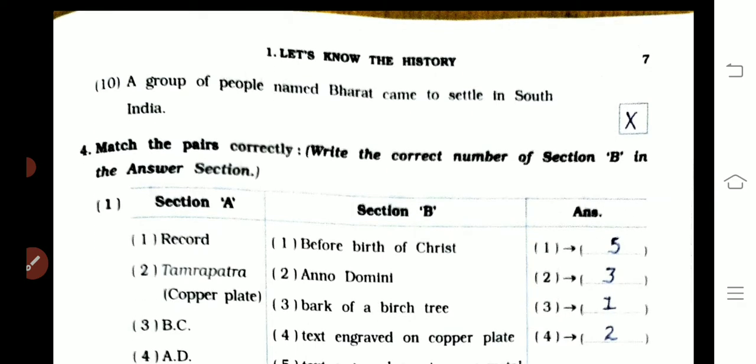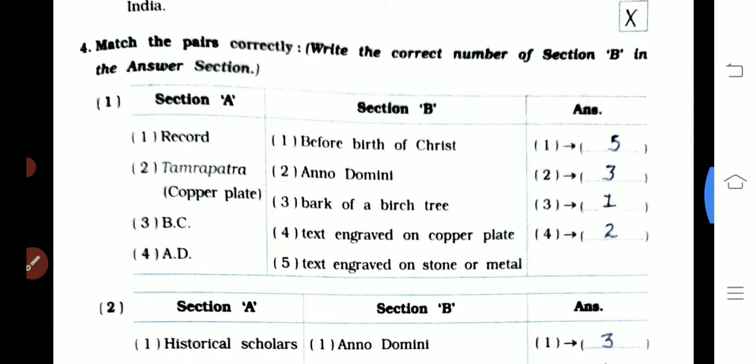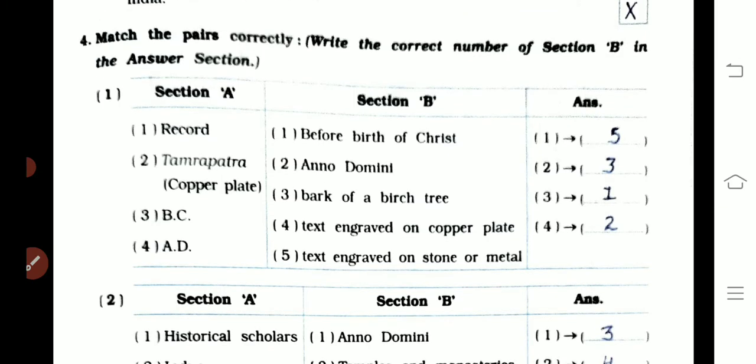Now the fourth question is match the pair. You can see here records, where you will do, that is answer number fifth, text engraved on stone or metals. That is Tamrapatra, meaning copper plate. That is answer 3, the bark of birch tree. BC means before birth of Christ and AD means Anno Domini.